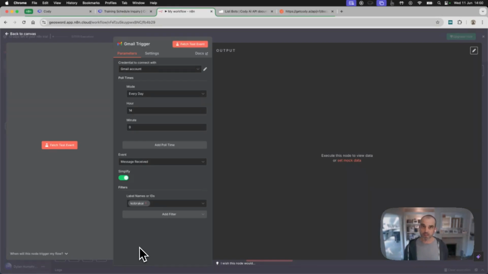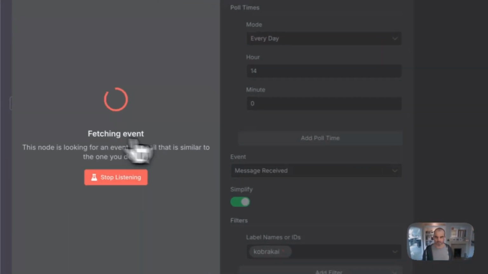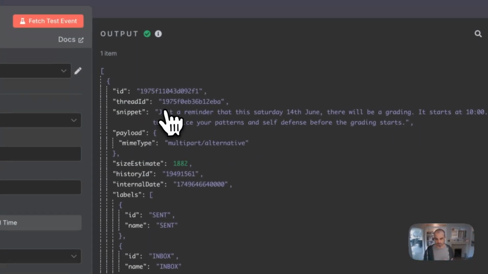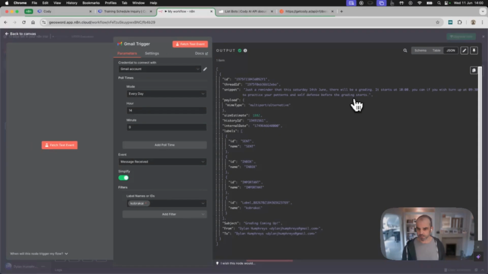that we're going to want our bot to know about versus perhaps all the other sort of emails that we might not want it to know about. You wouldn't want a spam email, for example, ending up in your bot's knowledge. So I set up labels, I set up rules to add those labels. But this is one that I've already set up. So I'm now going to go fetch test event. And this is an email that I've already sent to myself and labeled accordingly.